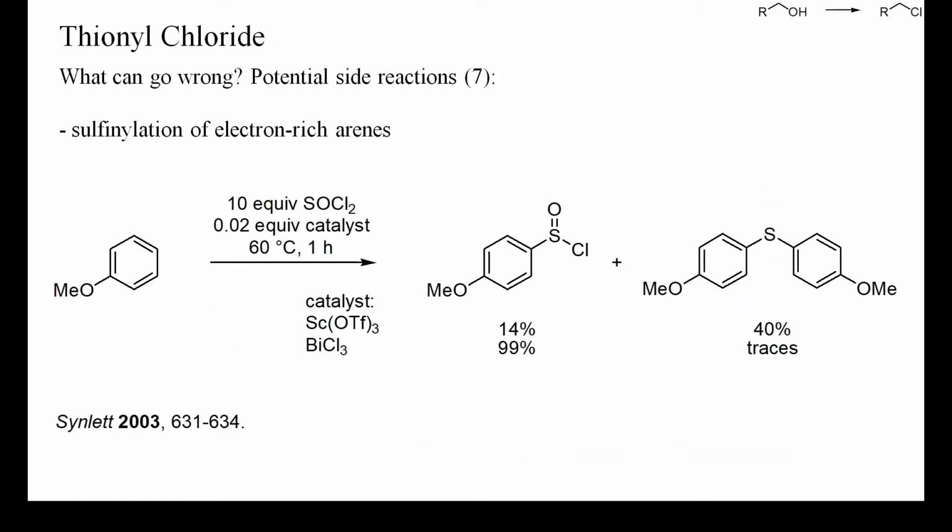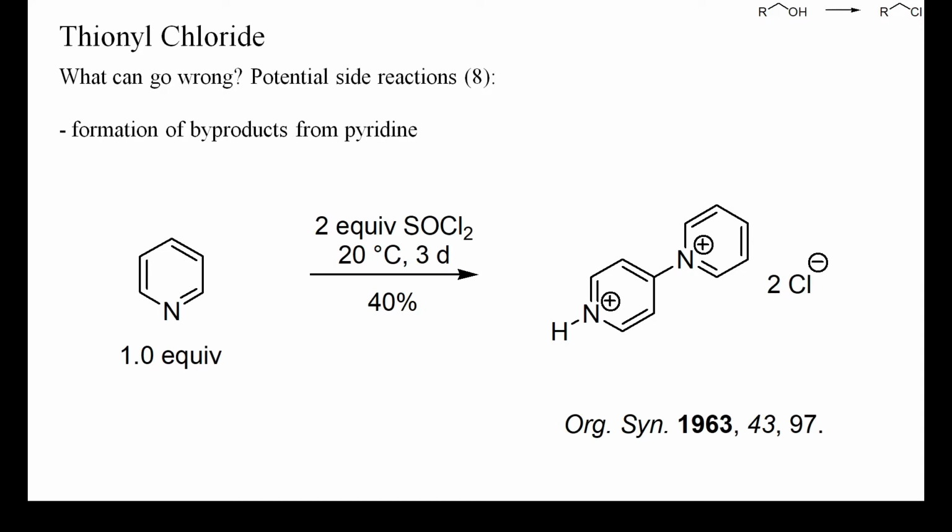This here is an example of the sulfinylation and thiolation of anisole by thionyl chloride. The product ratio could be influenced by the choice of Lewis acid catalyst. Thionyl chloride can also oxidize pyridine to a dimeric pyridinium salt. Because pyridine is often used as a solvent or base for reactions with thionyl chloride, this pyridinium salt is a potential byproduct of such reactions.